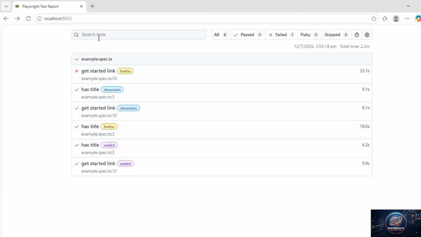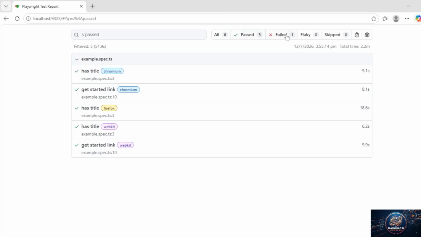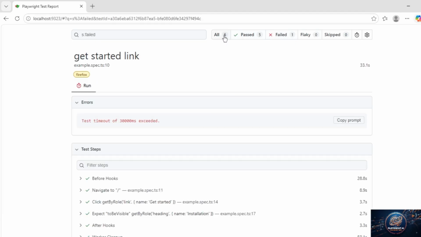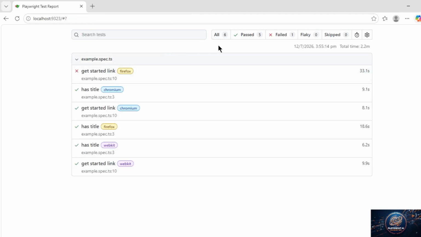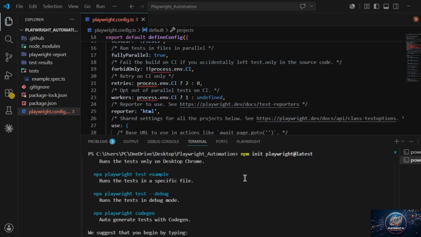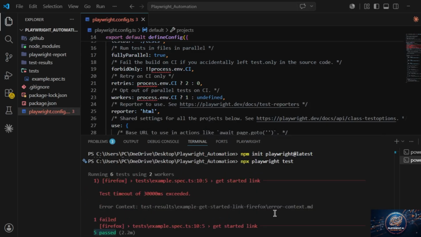So you can see the proper report. It shows 5 passed and 1 failed. This is the correct report we got. So here we saw that after running the first test cases, it will show the report by default.